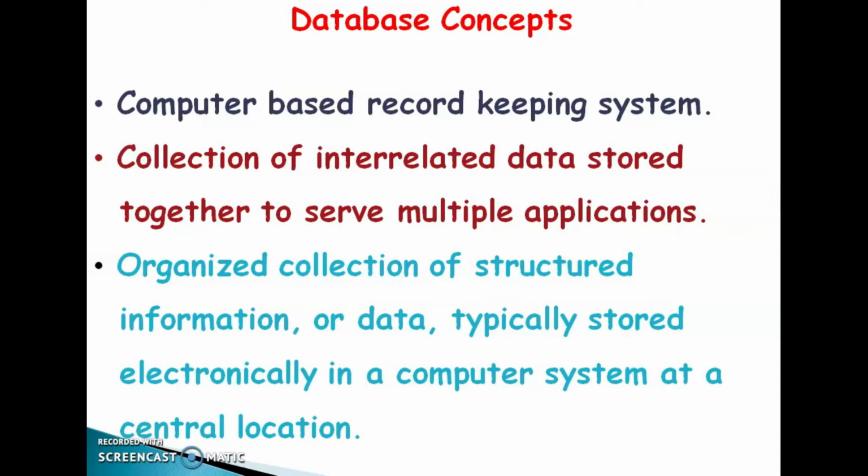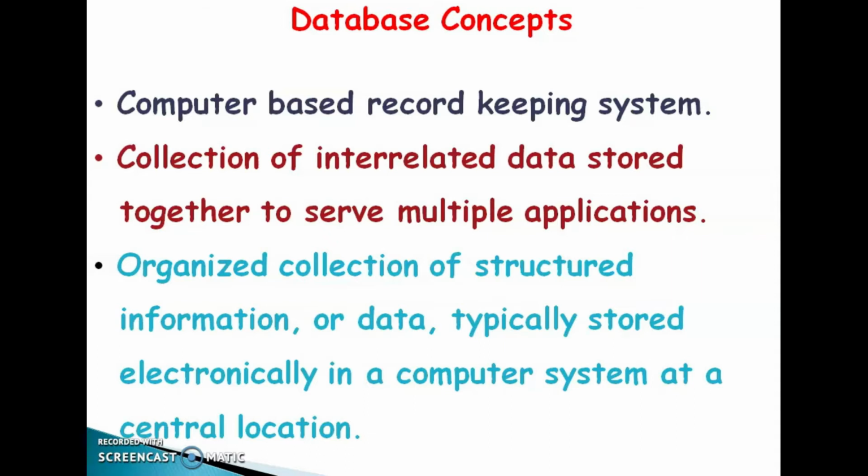Then, organized collection of structured information or data typically stored electronically in a computer system at a central location. That means in a tabular format we can store the data in a database.